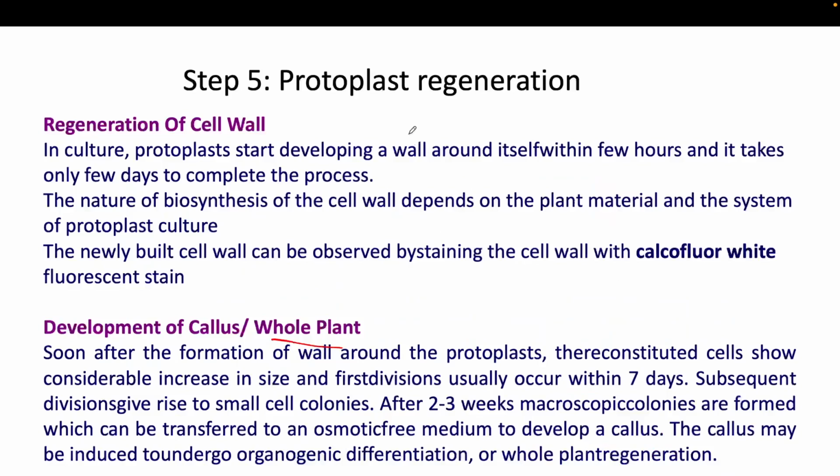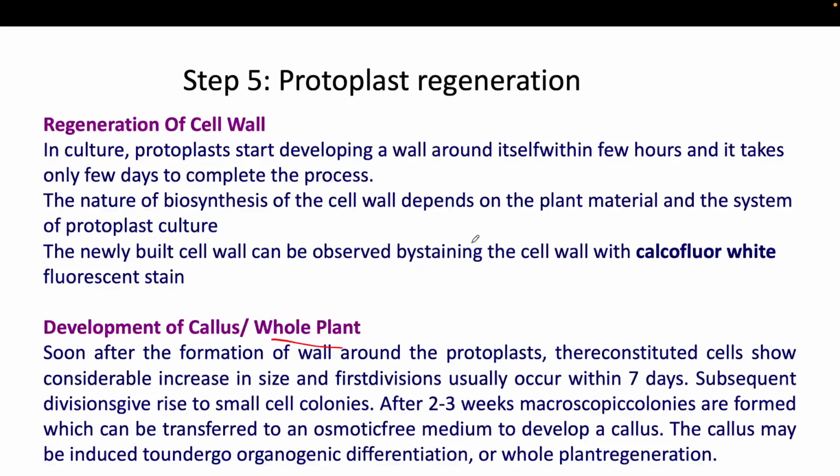Okay, and after that you have to regenerate this protoplast by using different types of hormones or chemicals. Okay, so when you want shoot generation, root generation, there are different types of chemicals we use in plant tissue culture, like cytokinin, auxin, like that hormones we have to put into the liquid media.